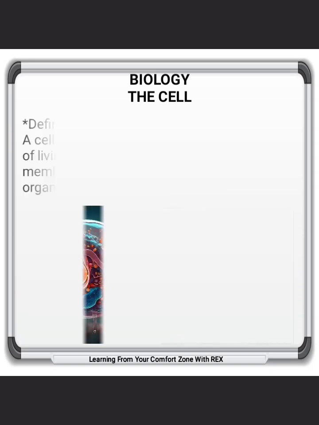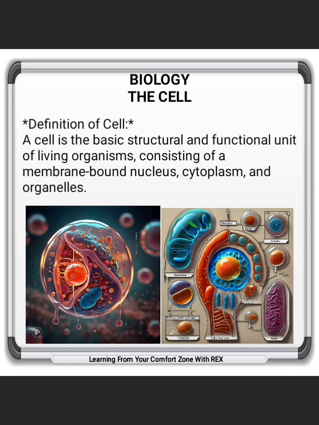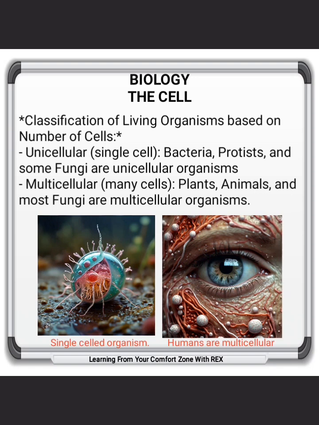Definition of cell. A cell is the basic structural and functional unit of living organisms, consisting of a membrane-bound nucleus, cytoplasm, and organelles. Classification of living organisms based on number of cells. Unicellular, single-cell: bacteria, protists, and some fungi are unicellular organisms. Multicellular, many cells: plants, animals, and most fungi are multicellular organisms.